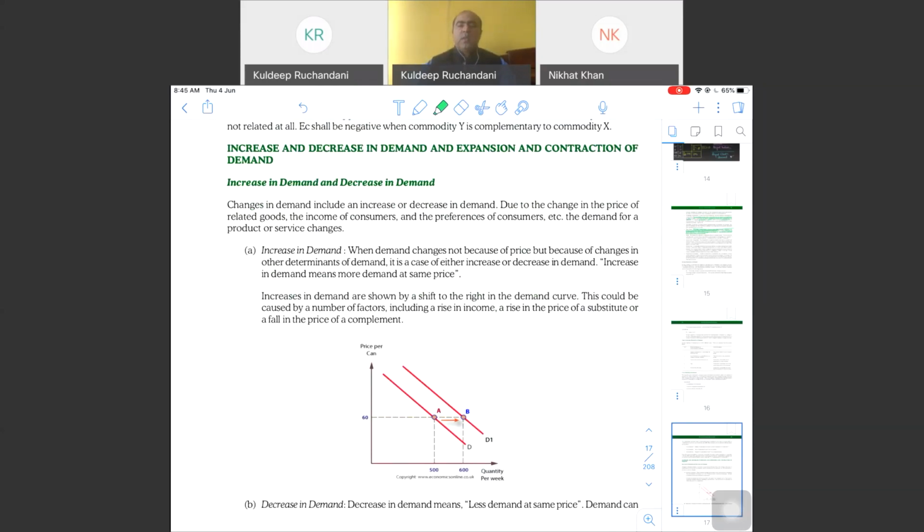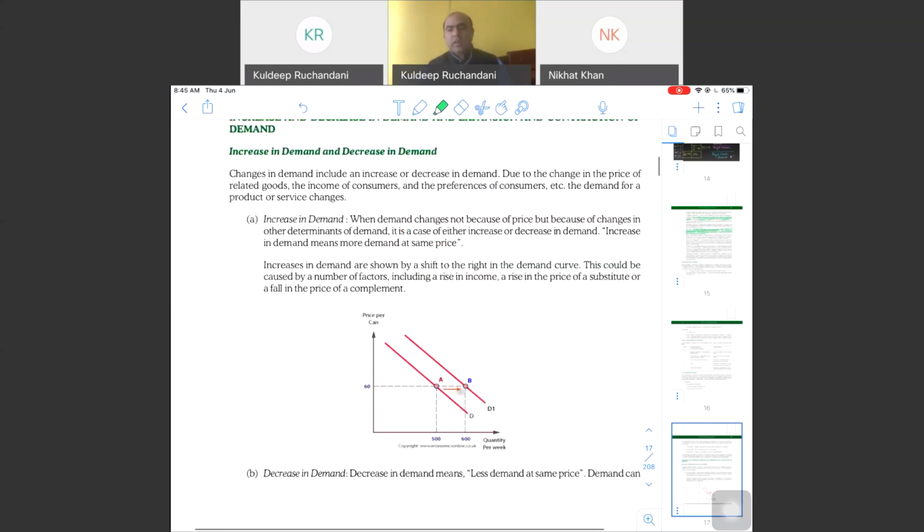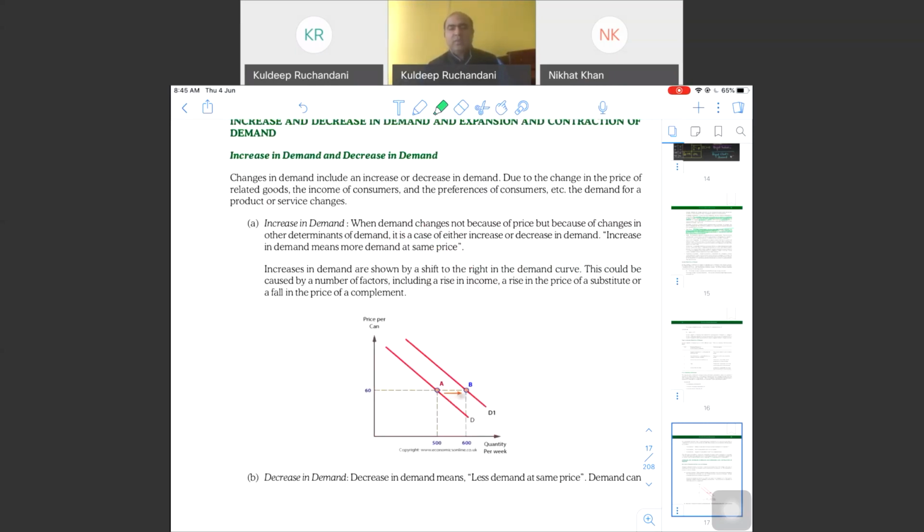Now let's study this increase in demand and decrease in demand and expansion and contraction of demand. This is very important, and I'm sure one question is going to come from this section for sure, because we need to understand the difference, otherwise we'll get confused and select the wrong option in the exam. We are going to read this word by word and understand what is the difference between increase in demand and expansion of demand.